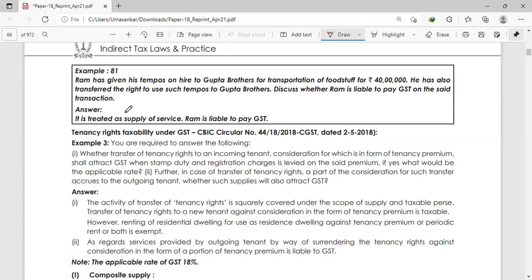Okay, what it is saying is, see, our question is whether the transfer of tenancy right, where you have transferred your rights to an incoming tenant for which you are receiving consideration in the form of tenancy premium, will attract GST when stamp duty and registration charge is levied on the said premium. If yes, at what rate? Further, in case of transfer of tenancy right, if a part of the consideration accrues to the outgoing tenant, whether such act will attract GST.